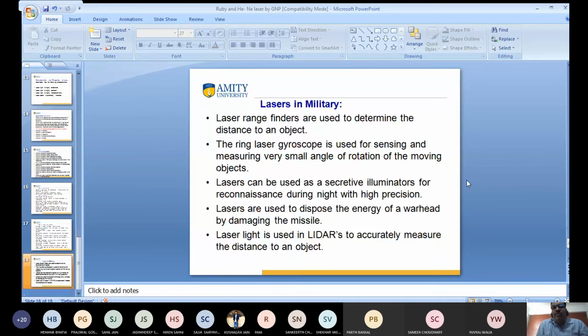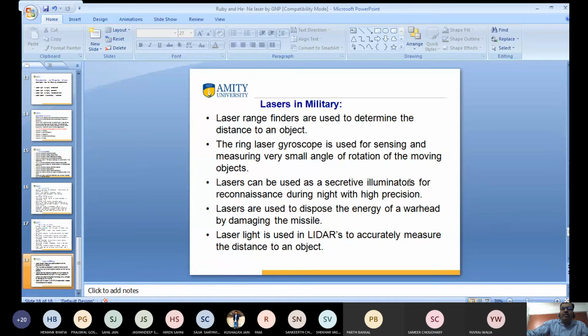Laser light is also used in the military. Military means defense. Laser range finders are used. It also has many applications in rifles, air rifles, and so on. Lasers are also used to destroy the energy of damaging missiles and so on. There are many applications of laser.